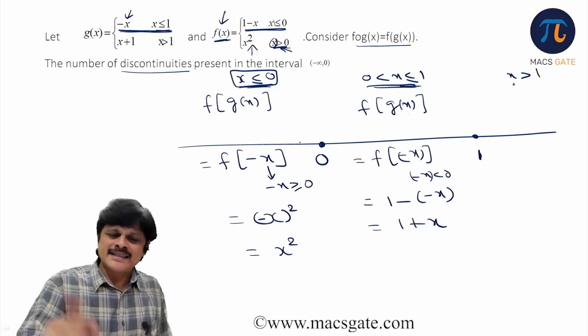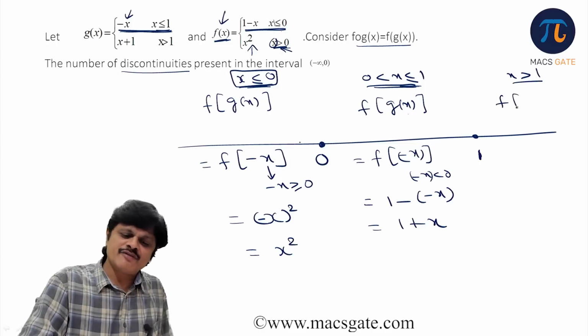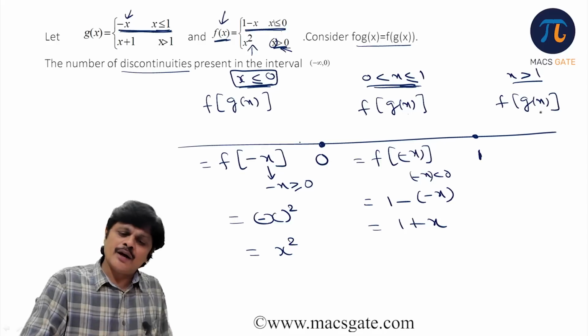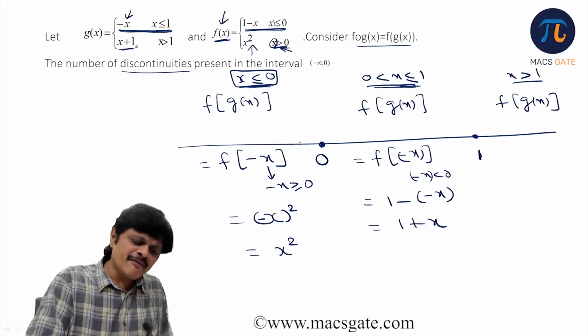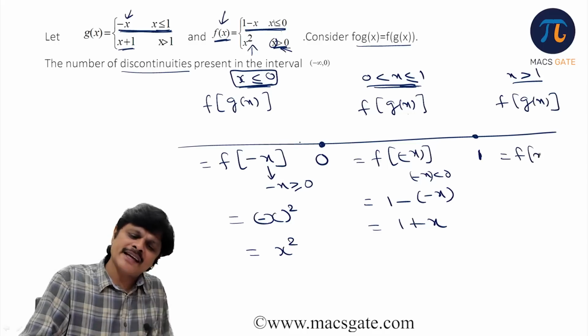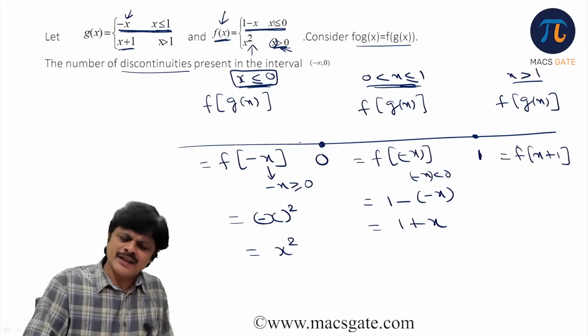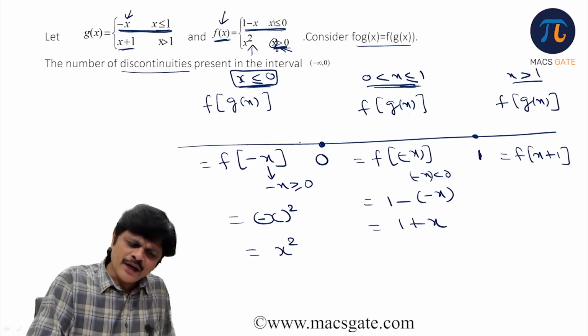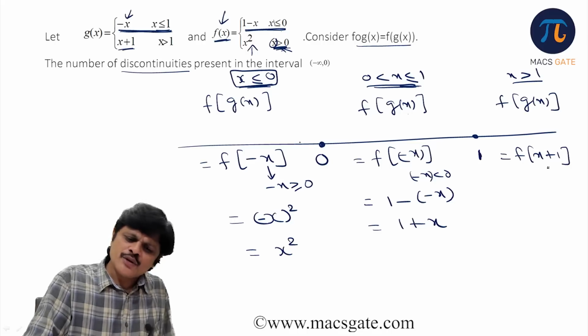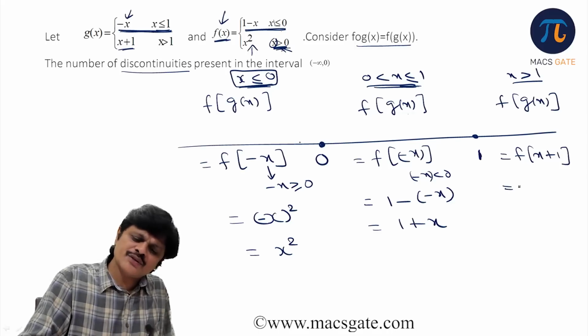Now for x greater than 1, you have to see the third case, f of g of x. What is f of g of x for x greater than or equal to 1? Now g(x) for x greater than 1 is defined as x plus 1. So we have to write f of x plus 1. When x is greater than 1, x plus 1 is also greater than 1, obviously greater than 0. So we have to use this condition. So what is f of x plus 1? Argument is greater than 0, means square of that. So it is x plus 1 whole square.